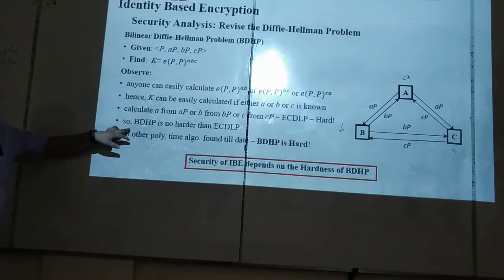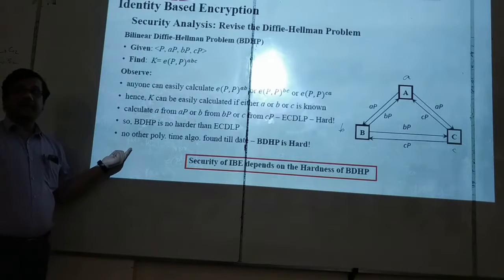So, understanding this statement: BDHP is no harder than ECDLP. This is the elliptic curve discrete log problem. No harder than, meaning? Meaning if ECDLP is not hard, then this is not hard, because using ECDLP in polynomial time, I can solve this problem. If you give me a polynomial time algorithm to solve discrete log, then I can solve this problem in polynomial time using your algorithm. So that's why it is saying that BDHP is not harder than ECDLP.